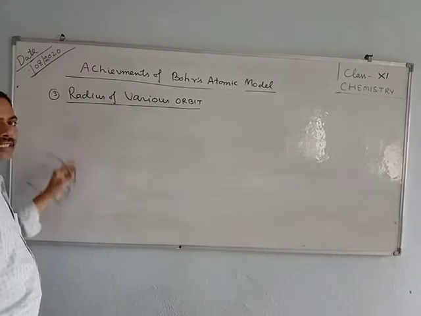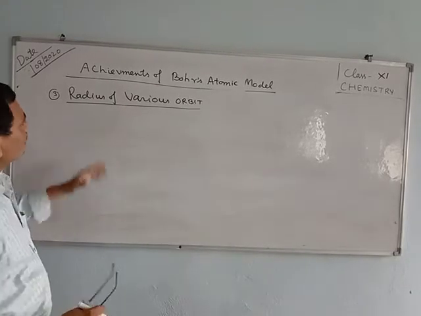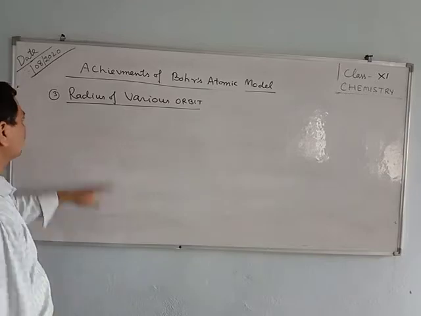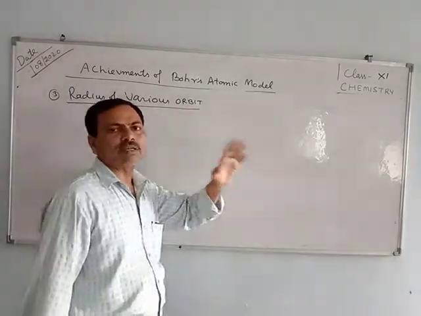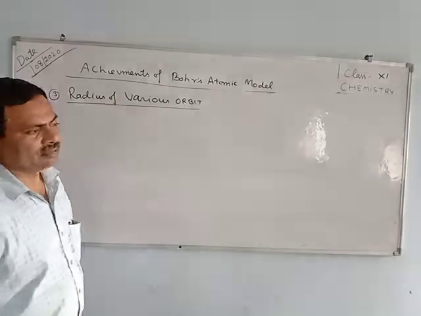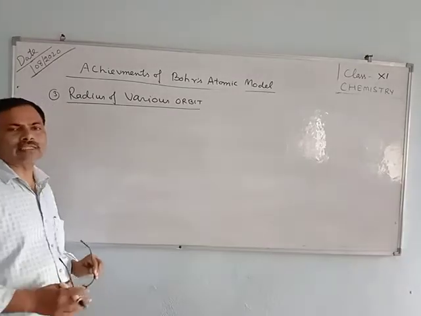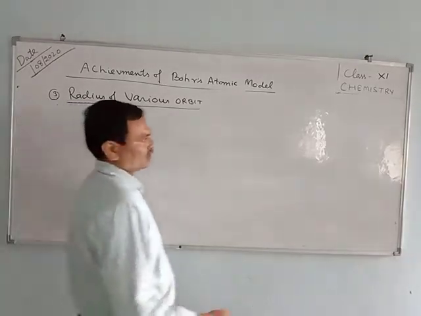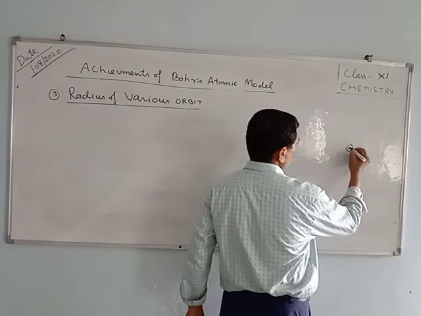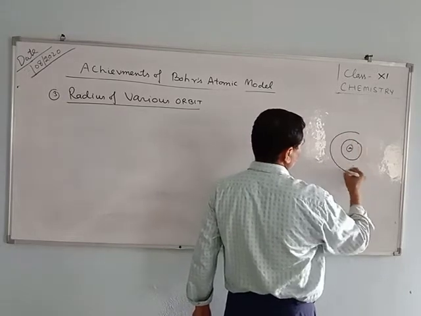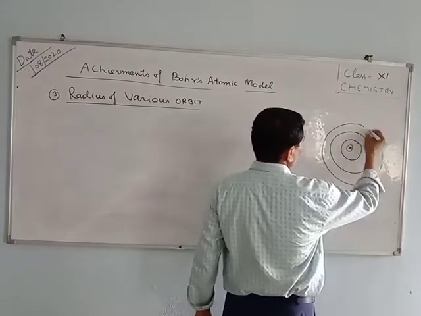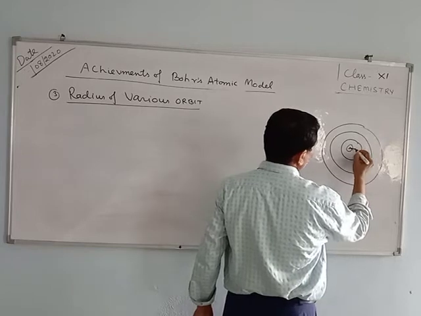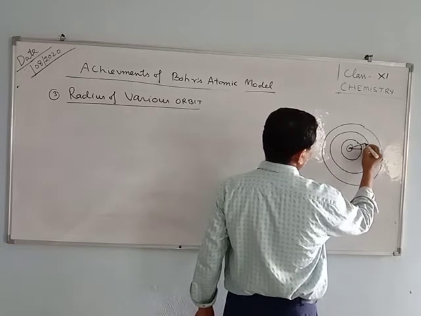The next achievement of the Bohr's atomic model is that we can calculate the radius of the various orbits. Suppose this is the nucleus, this is the first shell, second shell, third shell. From the center of the nucleus, what is the radius of this shell?